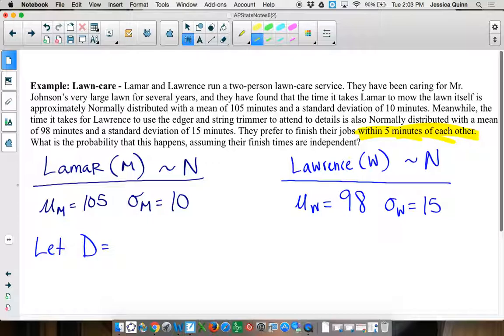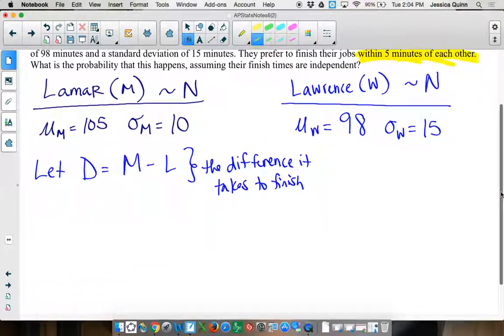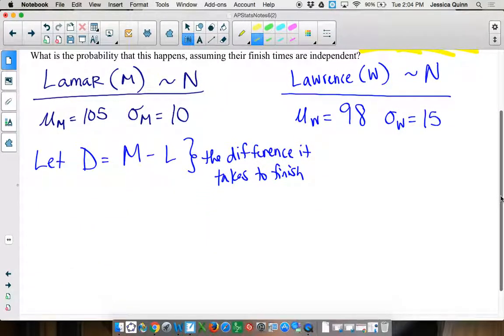So do you want to do Lamar minus Lawrence? This is going to be the difference in the time it takes them to finish. That's why it's a good idea to write this down so we can't forget what we did.